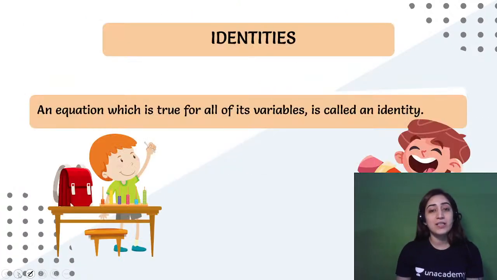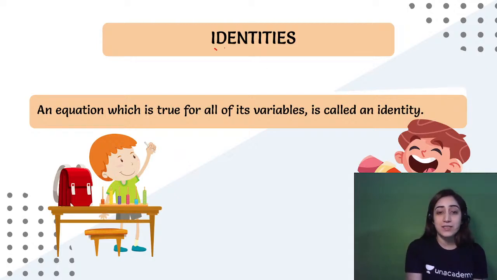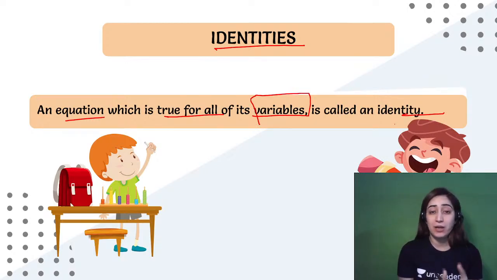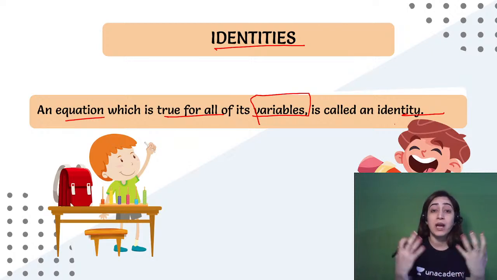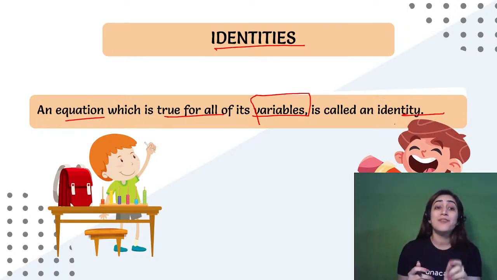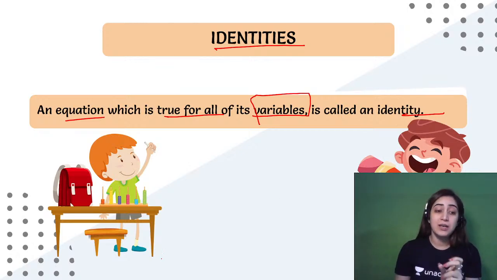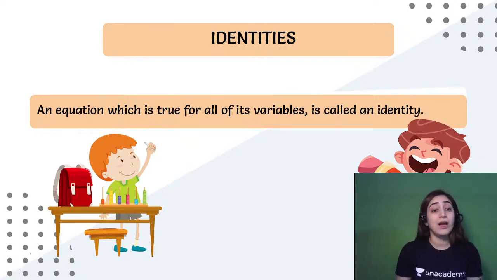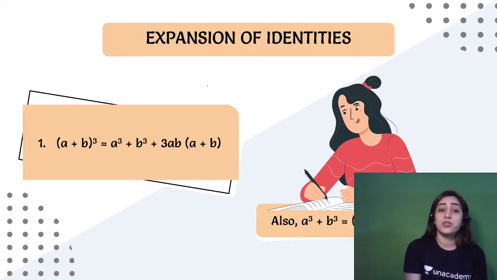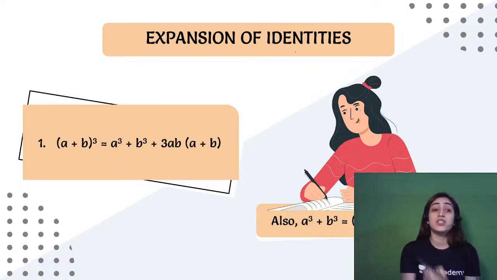Let's start today's class, where we'll be understanding what identities are. An expression which is true for all its variables is known as an identity. That means whatever variable I put, it may be positive, it may be negative, but whatever I put, I want to know the value. If that value is exactly the same, it does not change. That's why we call them identities. This is why we use these identities, to find the answer quickly and not find each and every value. We will discuss that in the previous class as well. So we'll do expansion of some of the identities, and I told you we'll be learning just this one and the rest will follow. Let's see how.